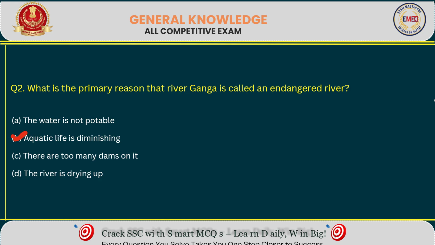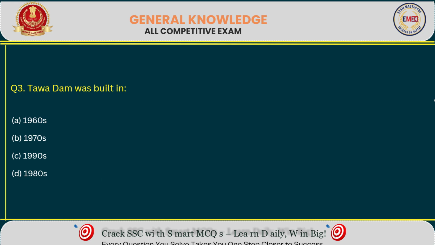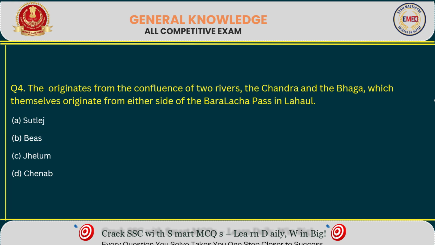Next question. Tawa Dam was built in? Right answer option B. Next question. The river originates from the confluence of two rivers, the Chandra and the Bhaga, which themselves originate from either side of the Baralacha Pass in Lahaul. Right answer option D.